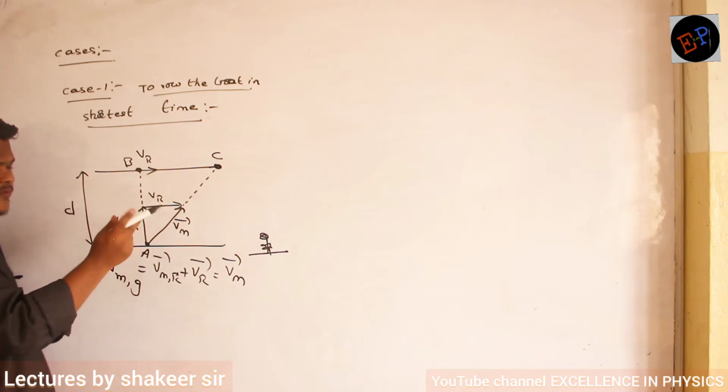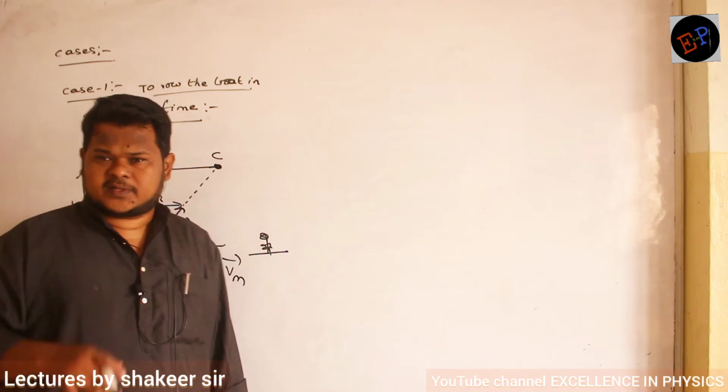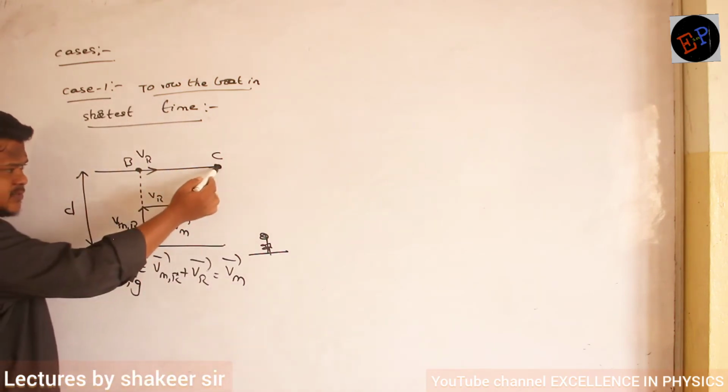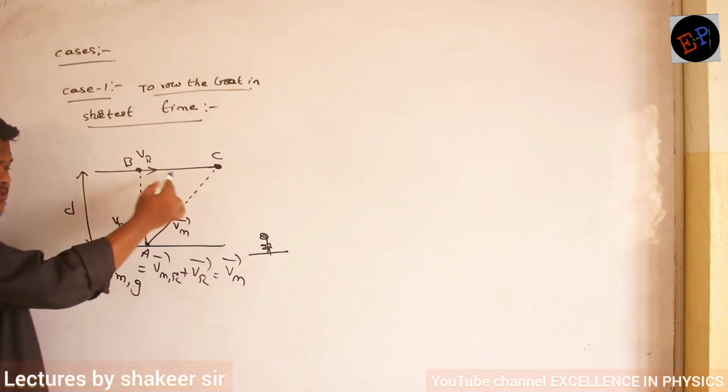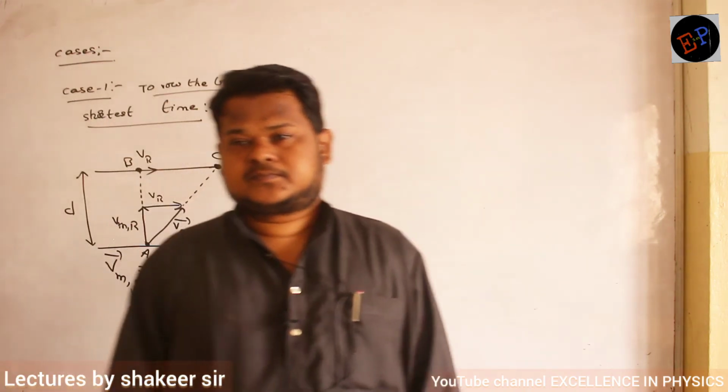So the boat will be under the effect of two velocities: his own velocity and the velocity of the river. Therefore finally he will reach up to here. In this condition, the person will cross the river in minimum time, less time. Are you able to understand?